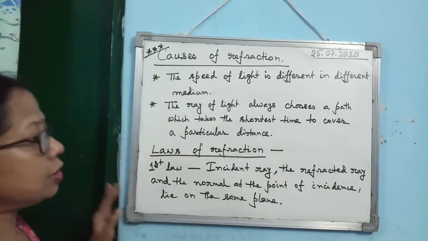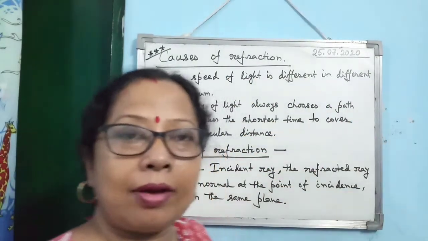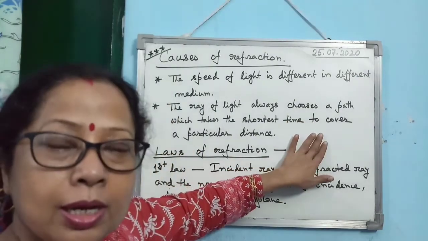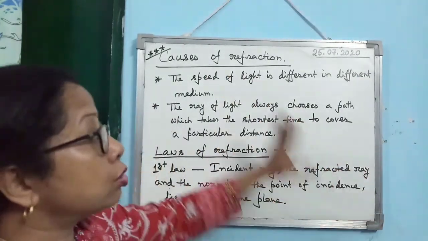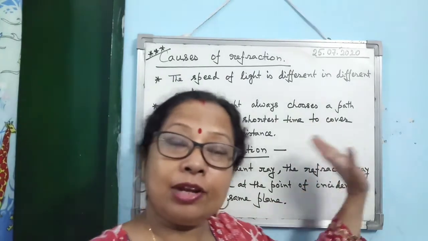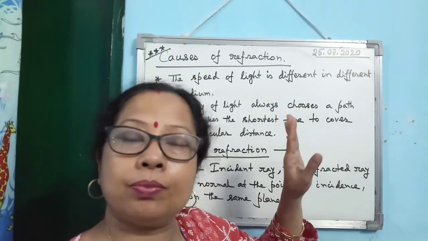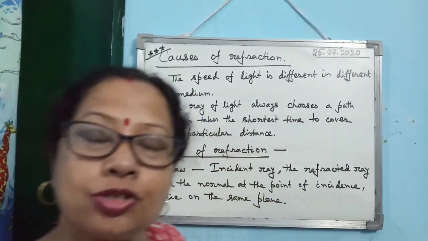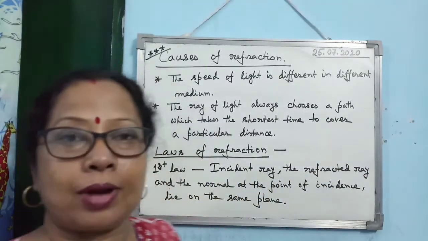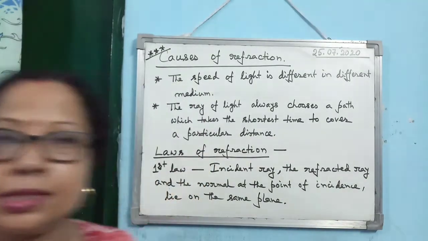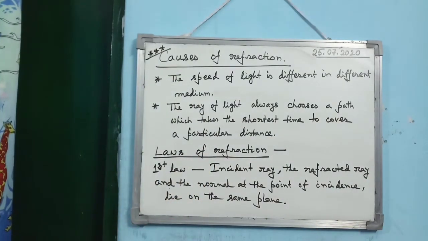Just see, when I drew the diagram on the whiteboard, the incident ray was on the plane of the whiteboard. The normal I drew was also on the plane of the whiteboard, and the refracted ray was also on the plane of the whiteboard. So the incident ray, normal and refracted ray all lie on the same plane. This is the first law of refraction.